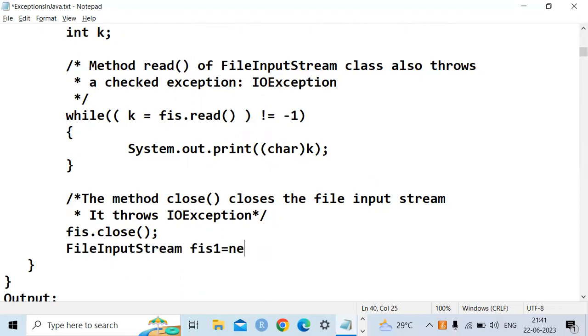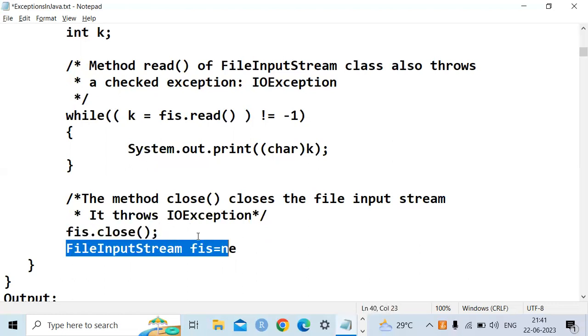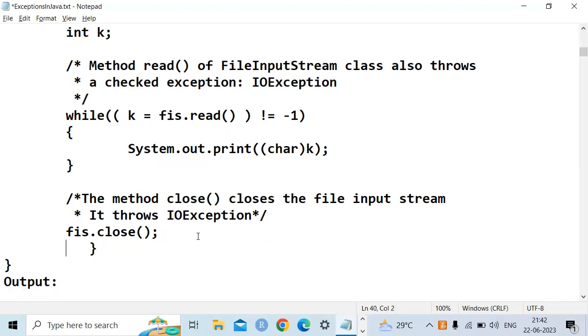So what will happen? Whatever FIS was closed, the object is closed. Again, we are opening the object, so the same object is being utilized repeatedly. Because here we have closed, and again I am opening. So this is the concept of reusability of objects.